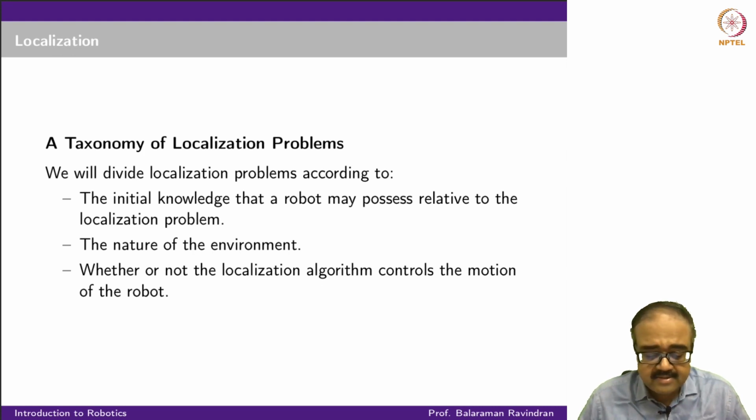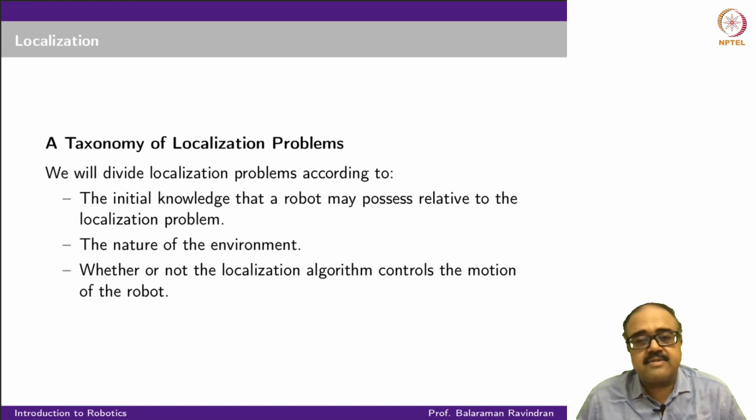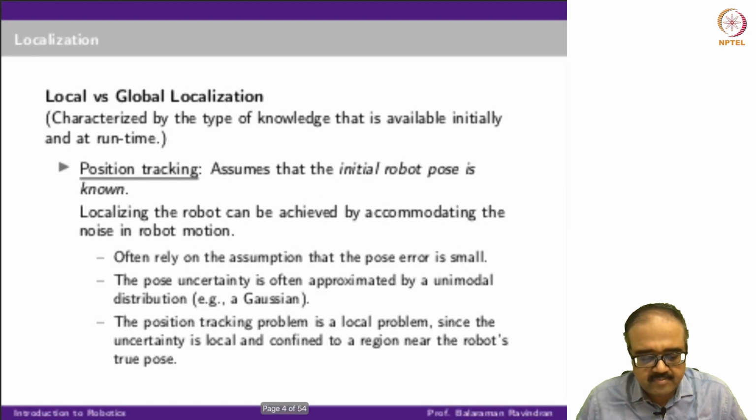And the third is whether the localization algorithm actually controls the motion of the robot, or is just passively observing what is happening. So these are the three major dimensions. And finally, whether you are working with one robot or multiple robots also gives rise to some interesting challenges, as we'll see in a bit.